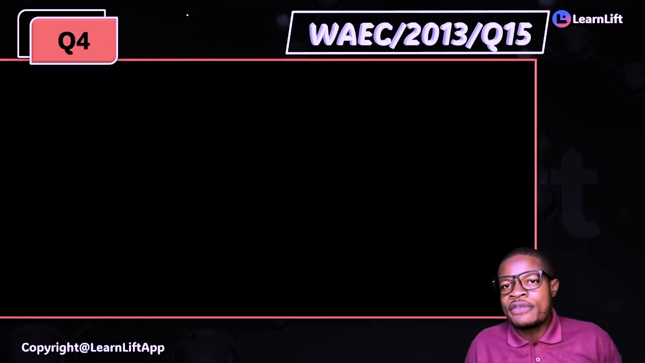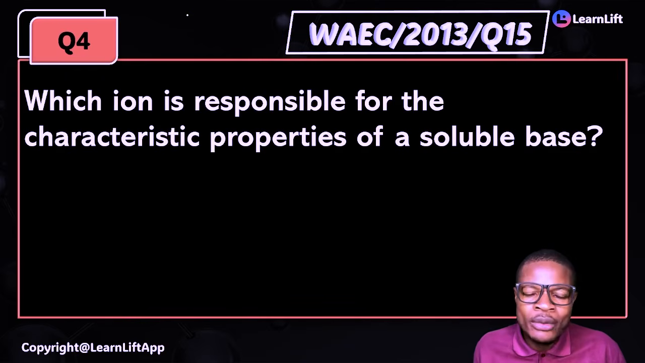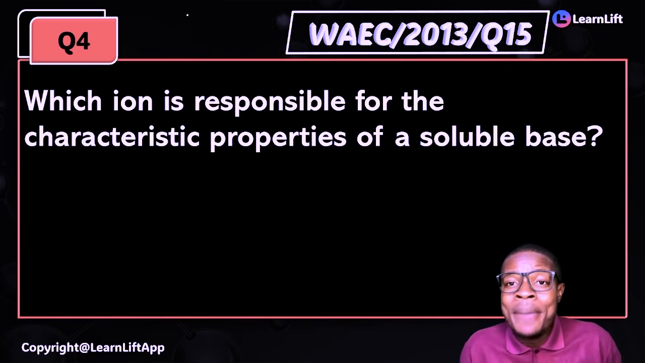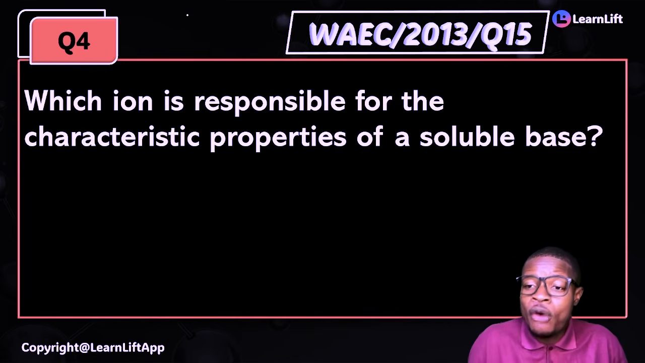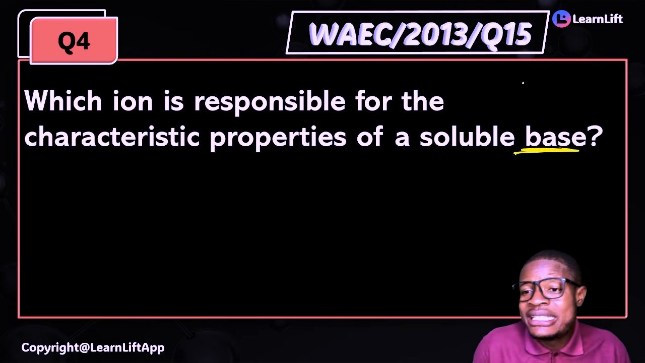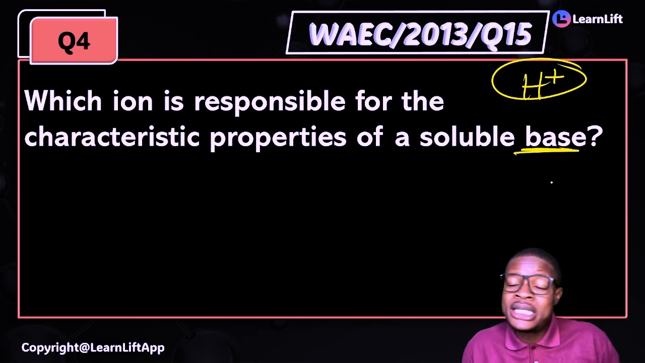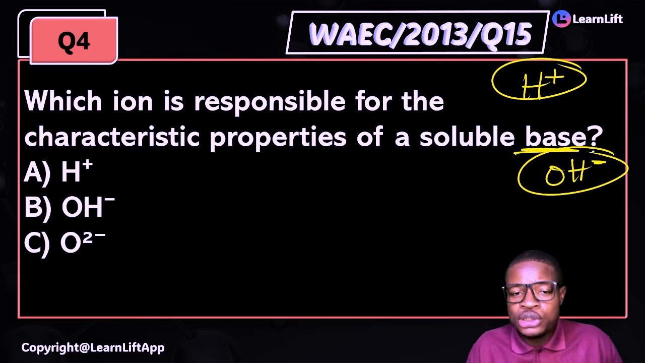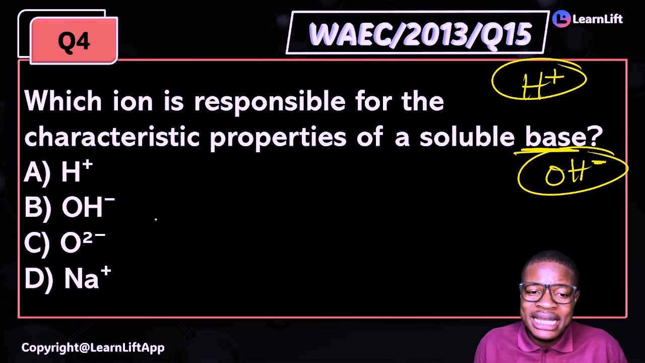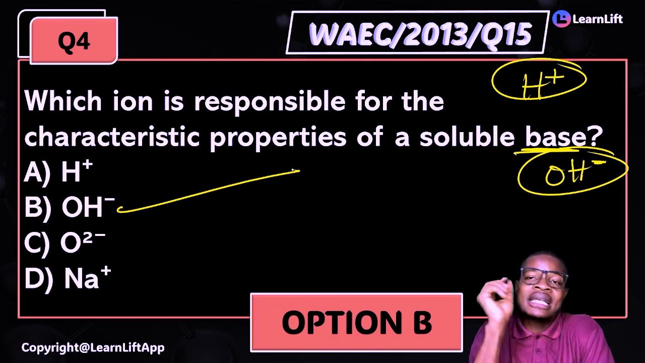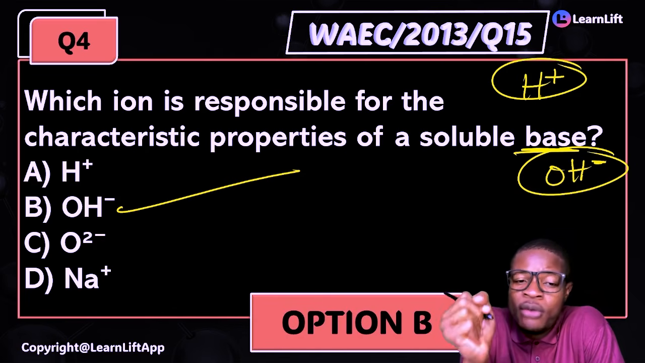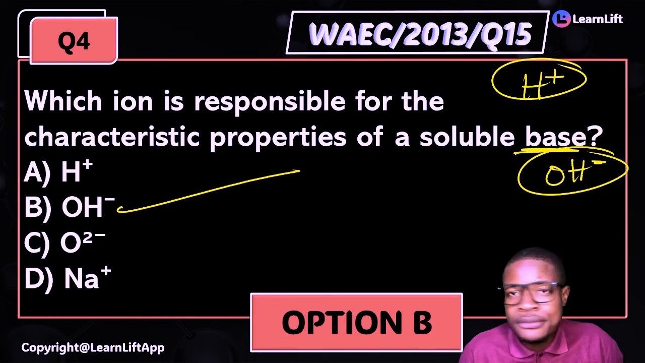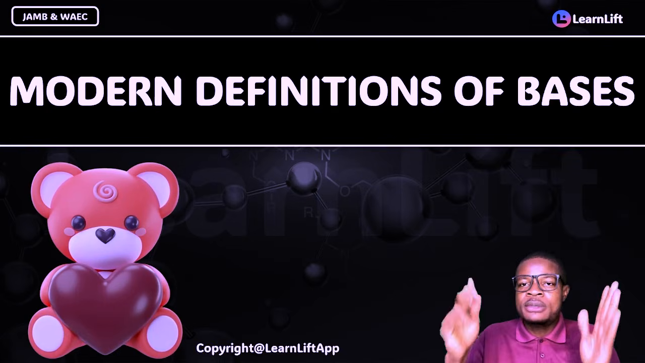In 2013 question 15, look at what they brought. The question says, which ion is responsible for the characteristic property of a soluble base? If I just said acid there, you'd be looking at hydrogen ion. But since it is a base, it will be hydroxide ion. Option A, B, C, D. What is the correct answer? Of course, option B becomes the answer, and you're out of there. If you get this very fast with me, that's all.